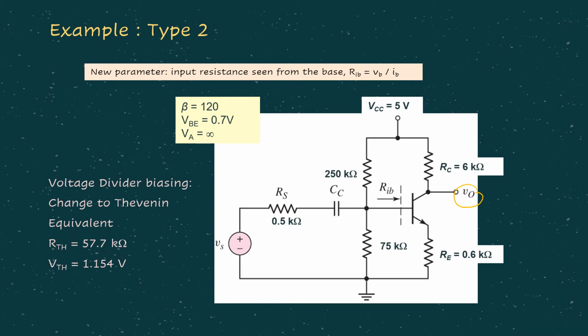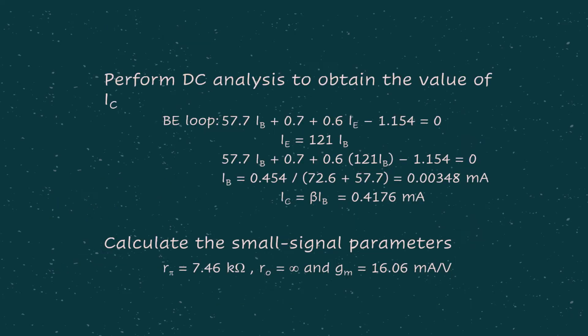So we know this is a common emitter amplifier where the gain should be negative, and we know this is type 2 simply because we have RE here at the emitter terminal. But in order for us to do the AC analysis for this particular BJT circuit, we need to start with the DC first by considering the Thevenin equivalent circuit. So if you consider the Thevenin equivalent circuit just now, we find VTH, RTH, everything.